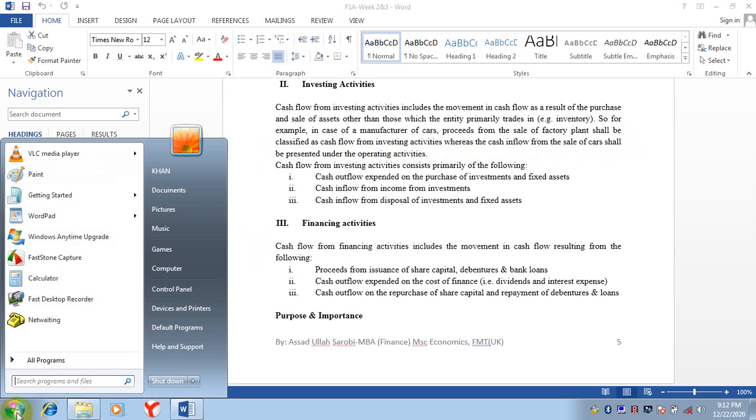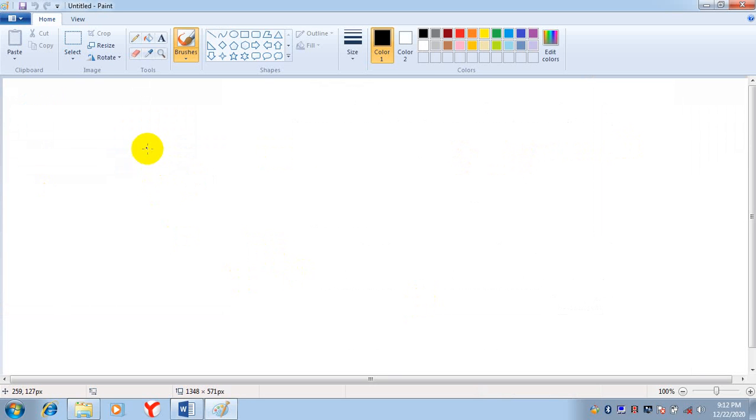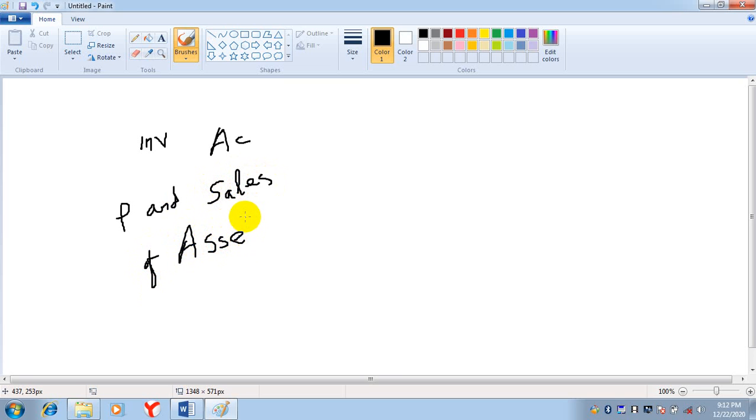So we talk about two things. Now see, in investing activities, we are talking about purchase and sales of assets except inventory. Inventory is not coming in this.